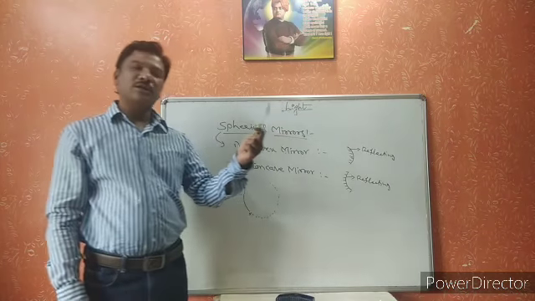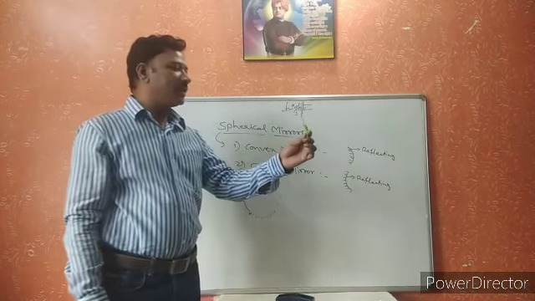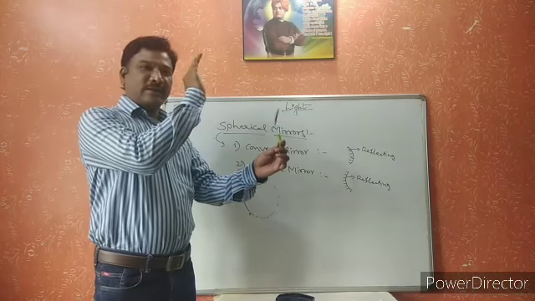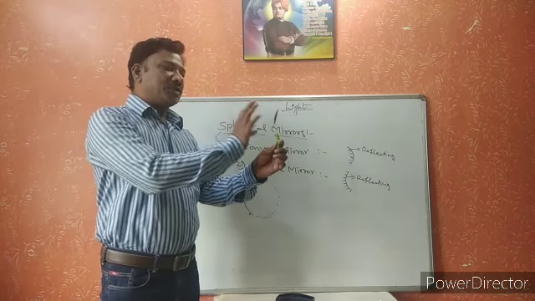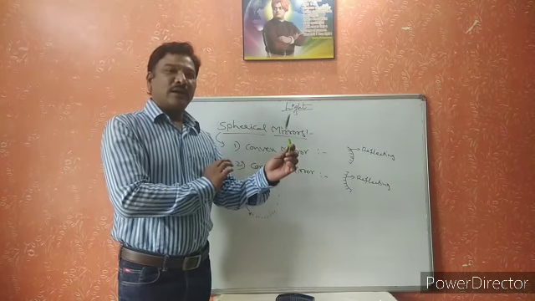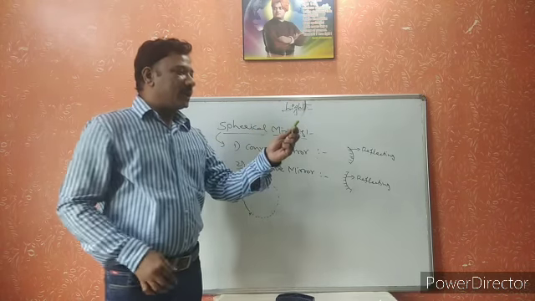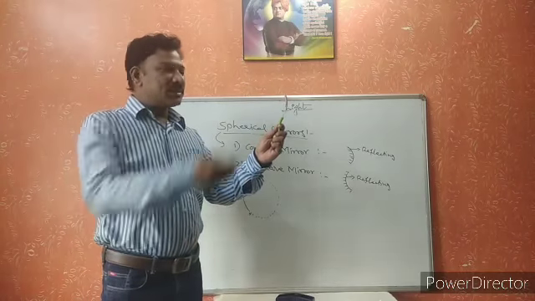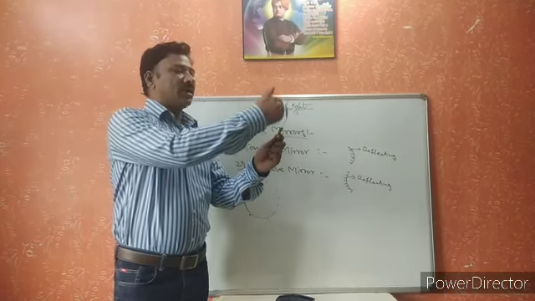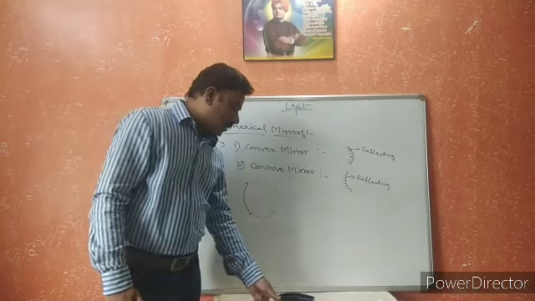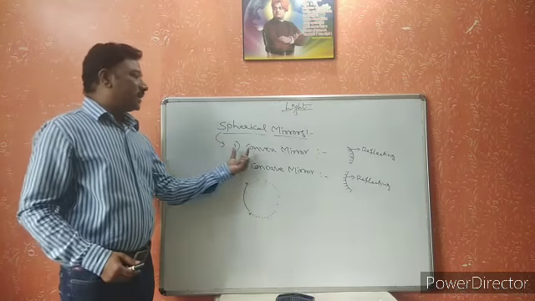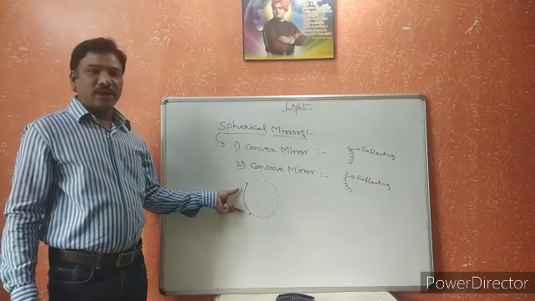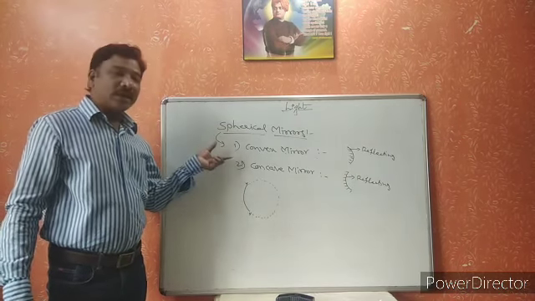You can observe your image in the houses also. If you see your image on the convex surface, it is erect and forms the image as usual. And if you observe your image in this way, you will see an inverted image. That means you can see the reversed image. This is the concave mirror. So this is about spherical mirrors, the convex mirror and the concave mirror. These are parts of a sphere. That is the reason these are called spherical mirrors.